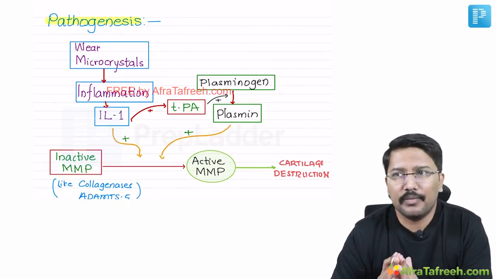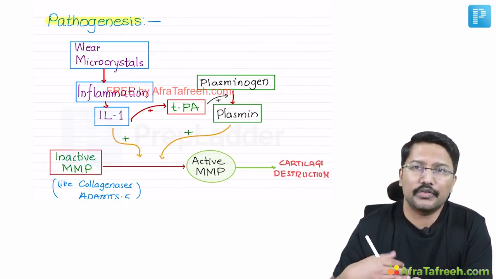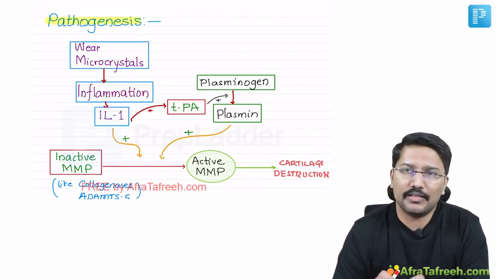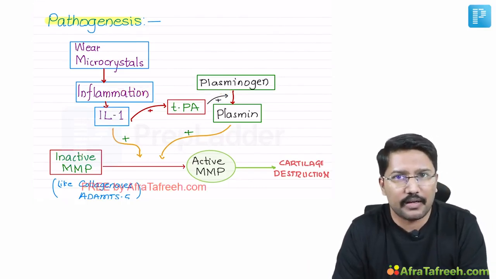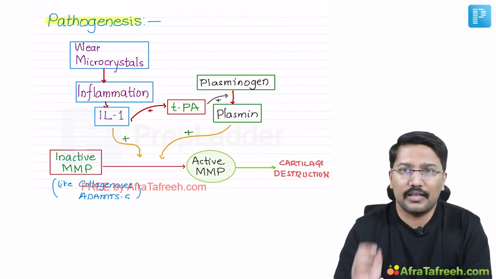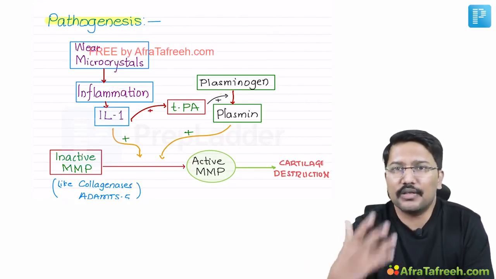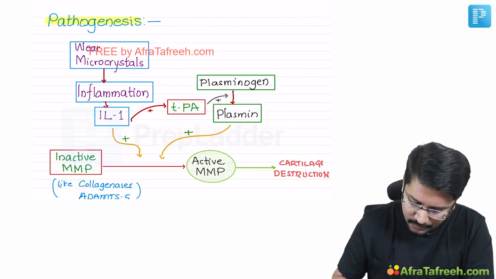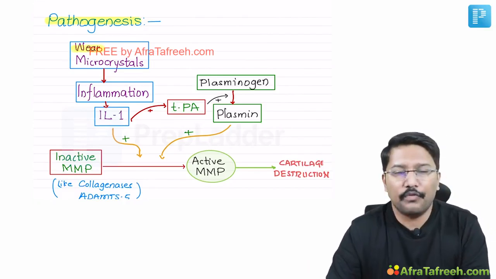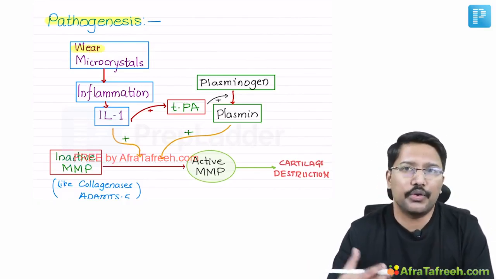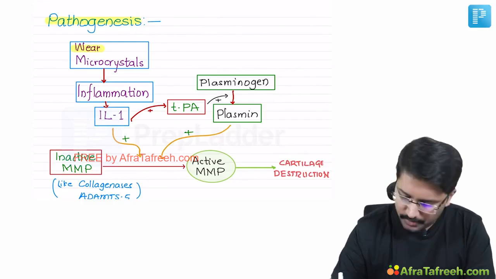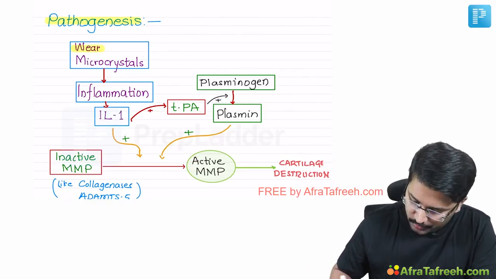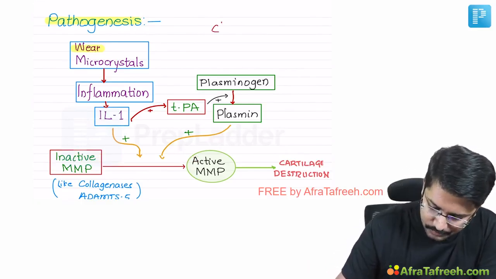The main pathogenic process is that because of the repeated trauma and repeated weight bearing, the joint cartilage is subjected to wear and tear. From the wear and tear, the matrix proteins are released into the synovial fluid. These matrix proteins, the products of wear and tear, often stimulate chondrocytes to produce inflammatory cytokines. So what cells are secreting the main inflammatory cytokines? It is the chondrocytes. So remember this point.